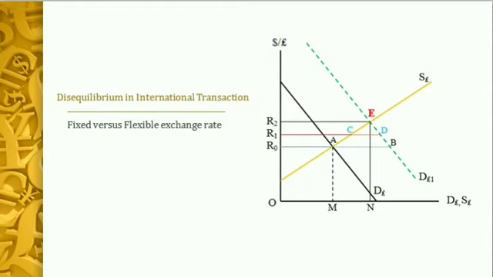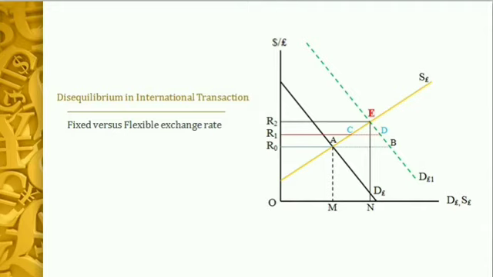it will depend on whether the international equilibrium is stable or not. Because if the equilibrium is stable, then and then only the excess demand will lead to the rise in price, and the excess supply will be leading to a fall in the price. But if the equilibrium is not stable, then excess demand will be leading to further fall in the price, and excess supply might lead to further rise in price.